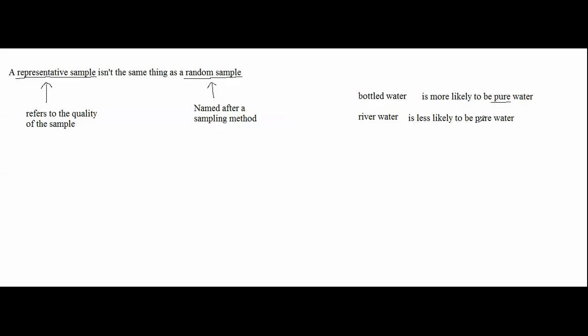So the word pure only describes the quality of the water, not where it came from. These two terms talk about how the water was gathered, and the term pure water talks about the quality of the water.